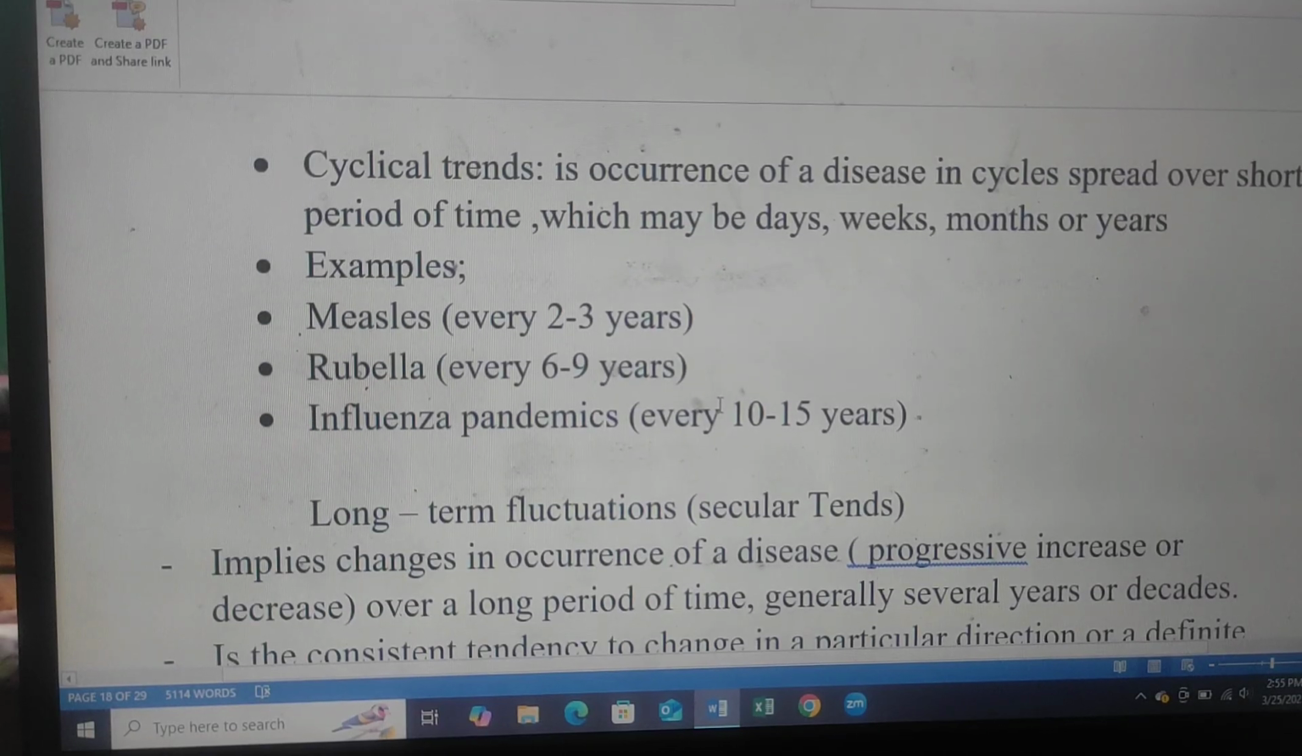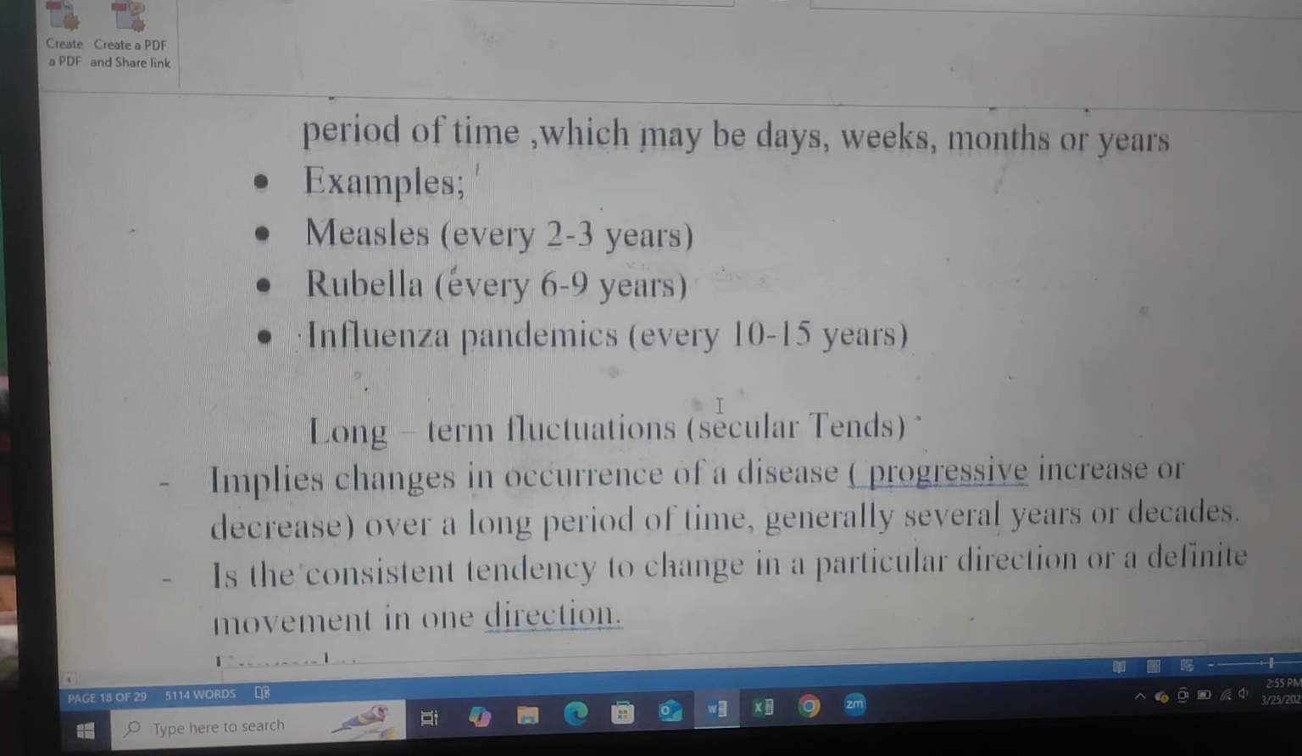Cyclic trend is the occurrence of a disease in a cycle spread over a short period of time, which may be days, week, month, or year. Example: measles every 2 to 3 years, rubella every 6 to 9 years, and influenza pandemic every 10 to 15 years.